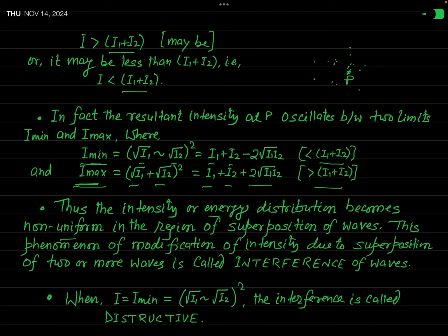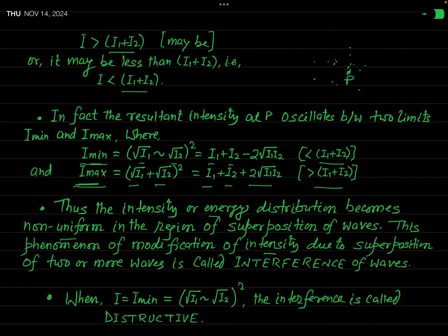intensity becomes non-uniform. Actually, this phenomenon of modification of intensity due to superposition of two or more waves is known as interference of wave. This is called interference. And if you are talking about the interference of sound, then you should say that this is interference of sound wave. If you are talking about interference in light waves, then you will say this is interference in light wave. Okay?